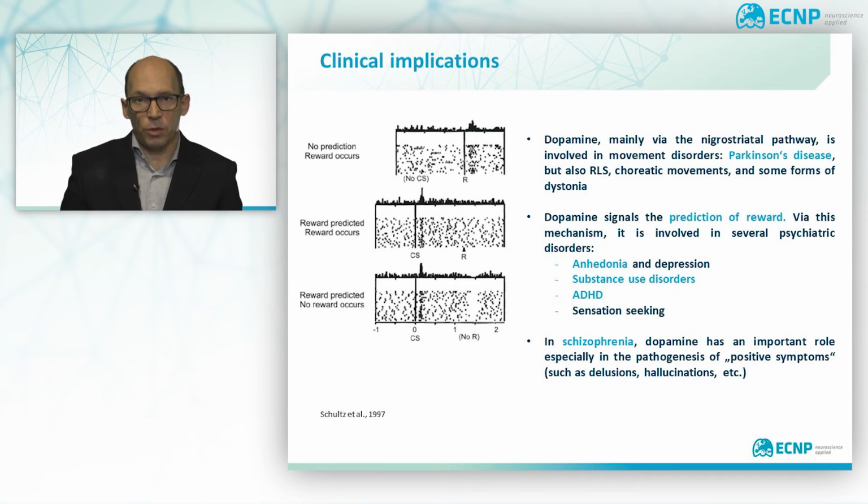On the other hand, dopamine is involved in disorders where reward too soon wanes off, which can be found in excessive sensation seeking as a trait or in the disorders ADHD and substance use. Some drugs of abuse, such as amphetamine, also directly stimulate the dopamine pathway underlying their abuse potential. Finally, dopamine is crucially involved in schizophrenia. There, excessive dopamine neurotransmission is thought to underlie so-called positive symptoms such as delusions and hallucinations.